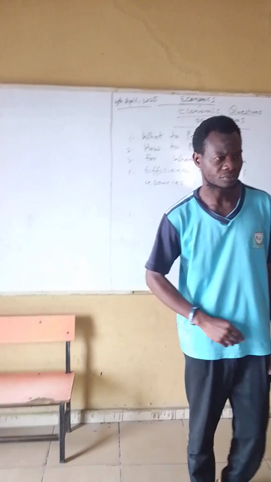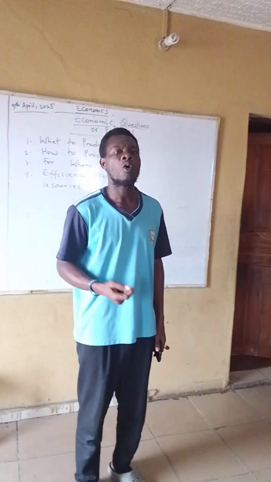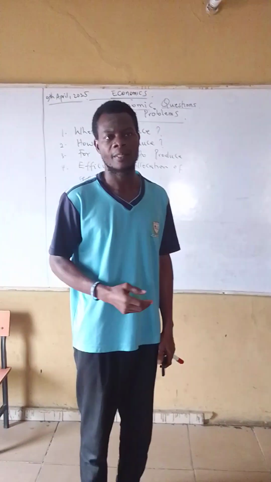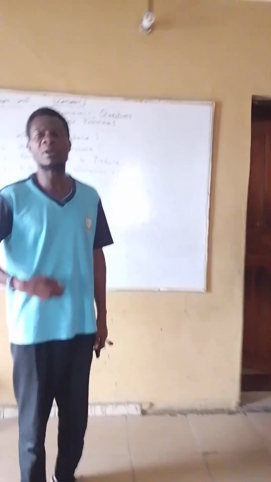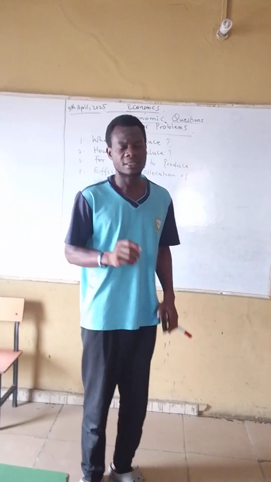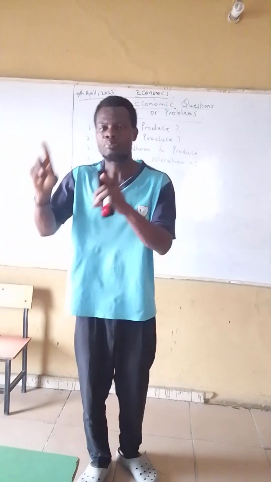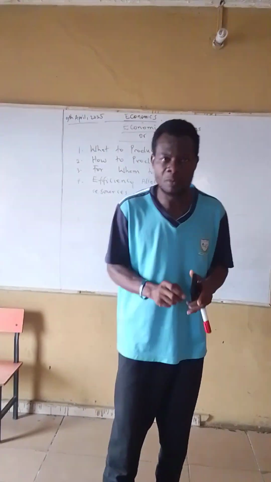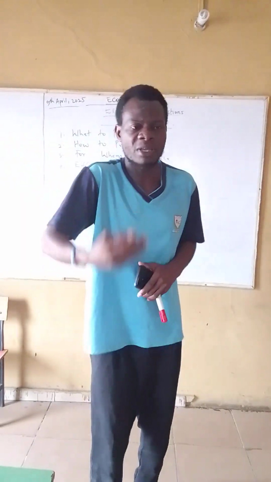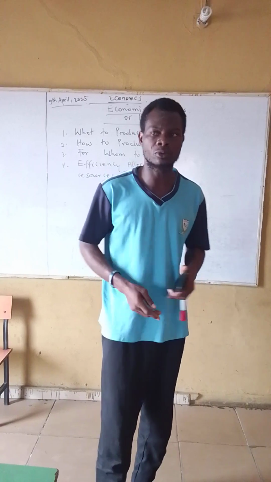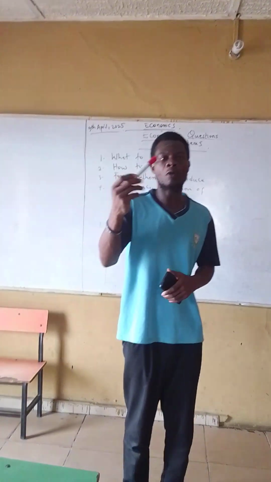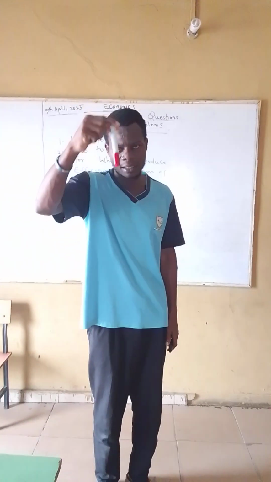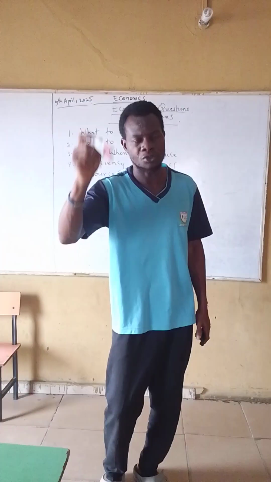When we say what to produce, it means: what are those goods that human wants need? What will bring the decision, oh, this is a particular thing we want to produce, means we must identify the wants of humans in the society. For example, look at this marker. Before we produce this marker, definitely there must be a need or want of human beings to use this marker before we arrive at what to produce.